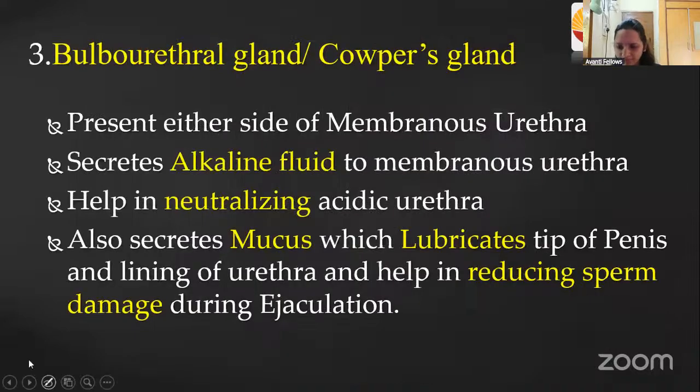We said that the bulbourethral gland is present on either side of the membranous urethra. In the last class we studied the urethra types, right? Membranous urethra, prostatic urethra, and penile urethra. So what do you mean by membranous urethra, guys?